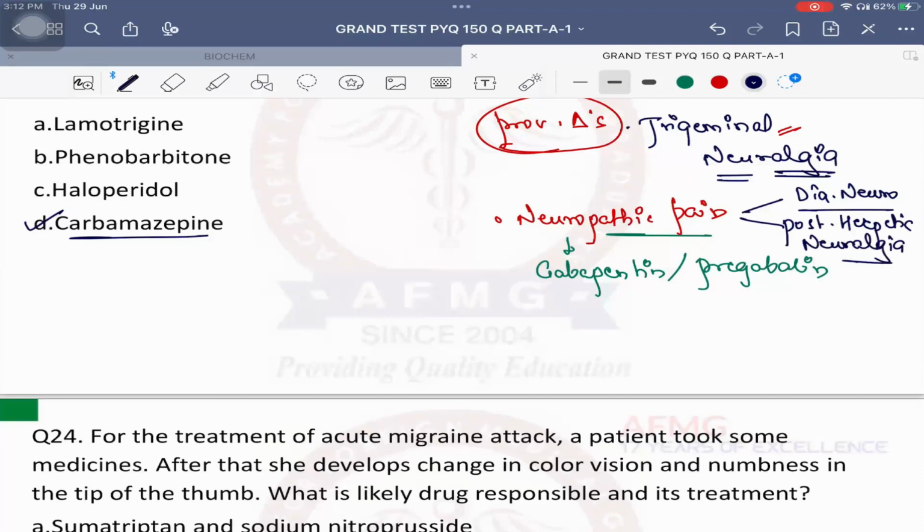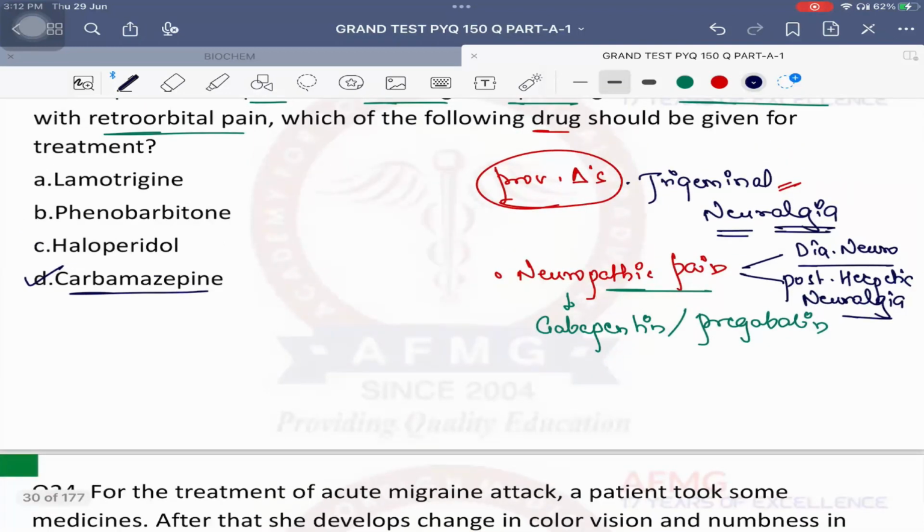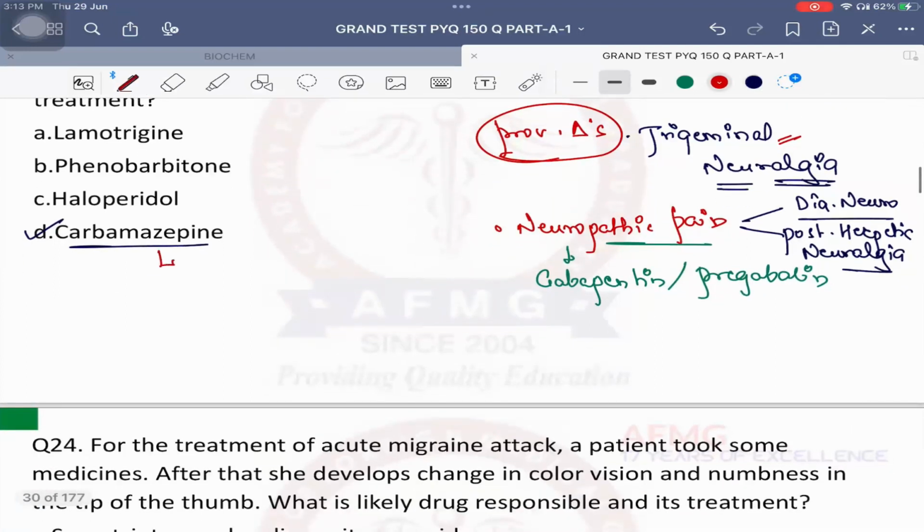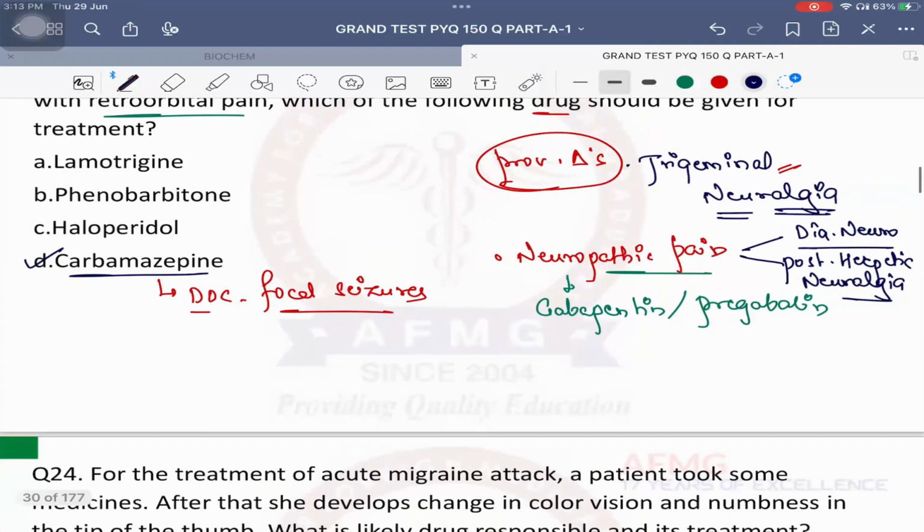Okay? So please remember, neuropathic pain is different. It occurs in two conditions. One is called diabetic neuropathy and second is called post-herpetic neuralgia. Drug of choice for them is GABA analogs like gabapentin or pregabalin. Carbamazepine is also the drug of choice for, bachcho, which kind of seizures? Very good. So drug of choice for focal seizures. But focal seizures in elderly, the drug of choice should be? Very good. So drug of choice for focal seizures, overall answer is carbamazepine.